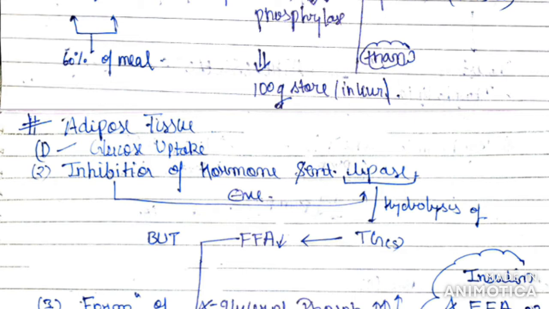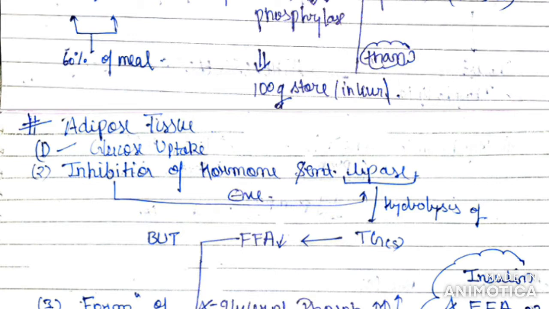Okay, now we have taken the glucose inside, but we have to process and store it. So the storage of the glucose will occur in the form of glycogen. So we have to promote the glycogen synthase enzyme. Now we are generating glycogen, so we have to inhibit glycogenolysis. So the liver phosphorylase enzymes, which actually do this function, will decrease their activity. By this process we can store up to 100 gram of glycogen or say glucose in the liver.